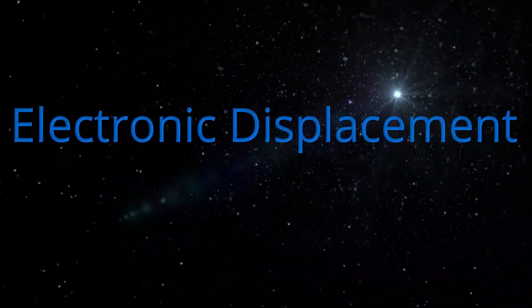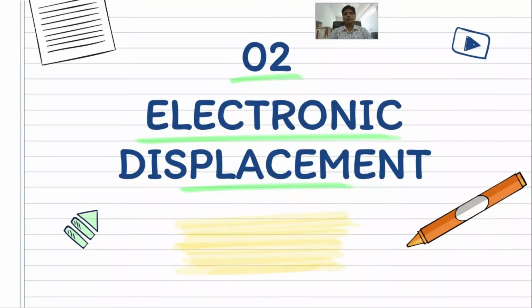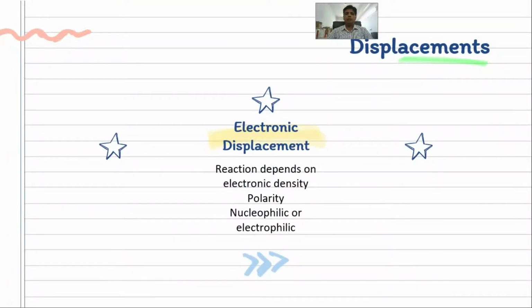In this video, we are going to discuss electronic displacement. Electronic displacement is very important because many reactions take place due to it, and this basically depends on the density of electrons, which ultimately is related to polarity, and this polarity gives rise to nucleophilic and electrophilic substances or species. Basically, there are two types of electronic displacement: permanent and temporary.